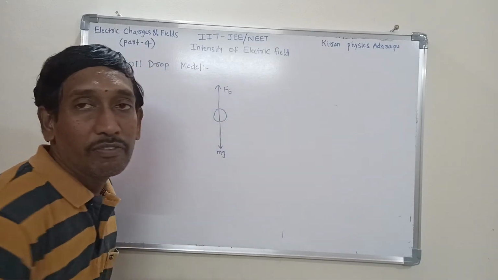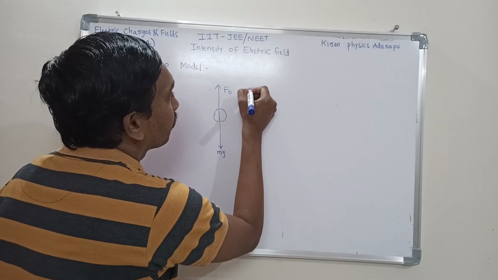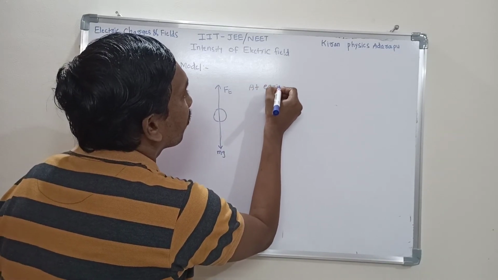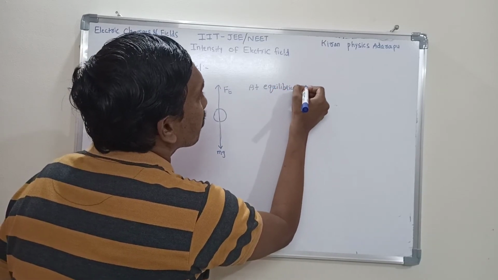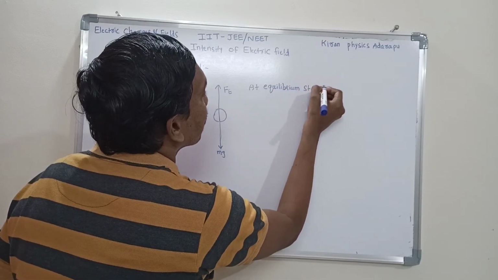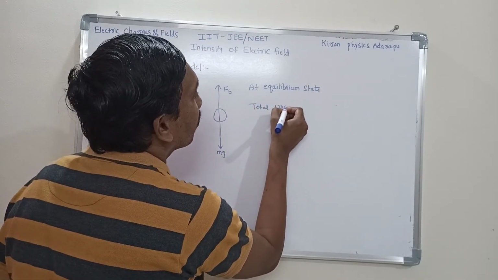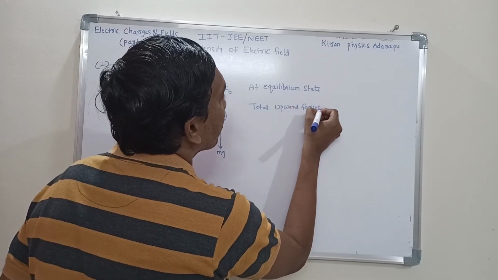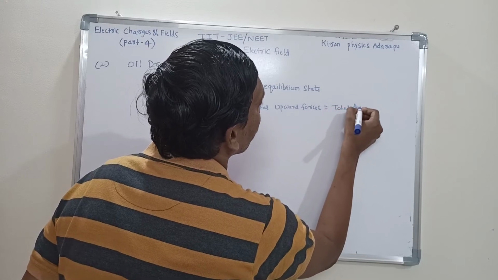So then we have to construct one expression. At equilibrium state, total upward forces is equal to total downward forces.